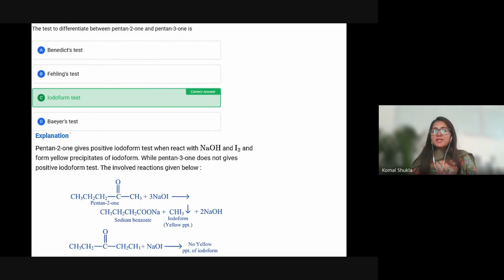So definitely this will be the iodoform test, because if you see pentan-2-one, this is COCH3, so iodoform formation will take place. And if you see the other one, there is no COCH3. So this group is the indication for the iodoform test. If this group is present, definitely iodoform will be given by the particular reactant. If this particular group is not present, definitely no yellow precipitate will be formed. So the answer will be option C.